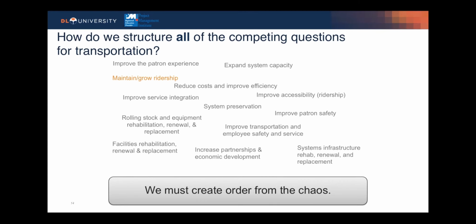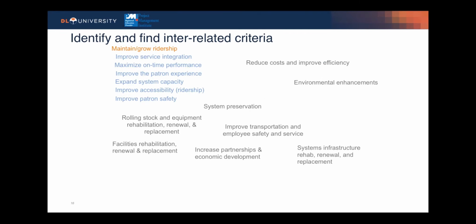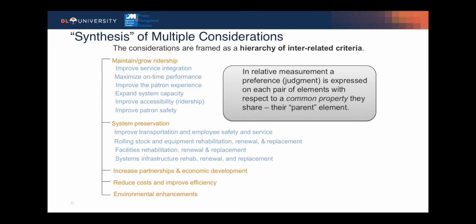We must try to create order from all the chaos that these competing questions bring us. And we can do that by identifying and finding interrelated criteria and structuring it accordingly. We refer to this as our criteria framework. Once we have our foundational criteria aligned in this hierarchy fashion of parent in orange and children in blue criteria, we're ready to prioritize which criteria is more important to the overall goal and by how much.